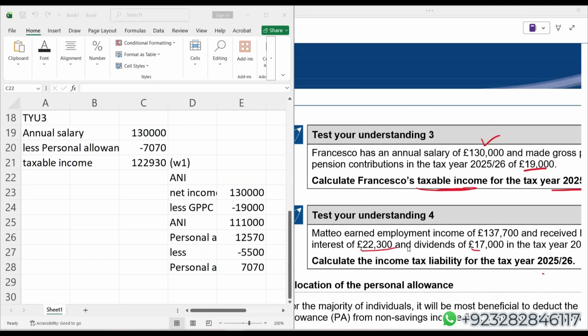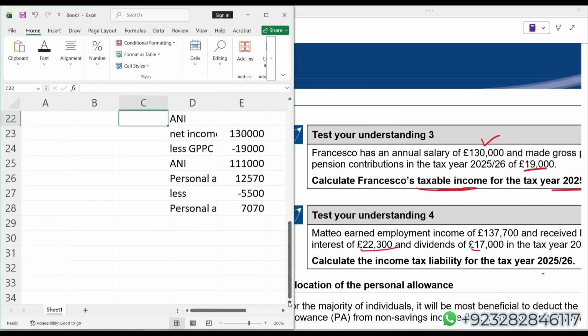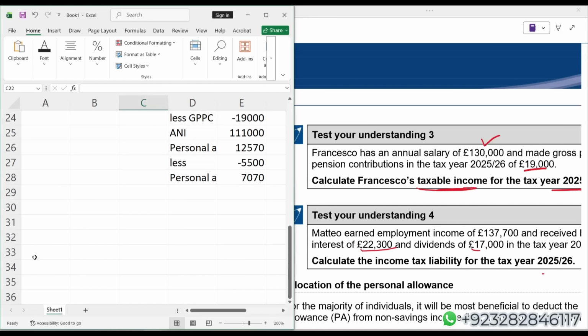Students, any answer before we start solving this test your understanding? Student, nobody has given any answer, which is quite surprising. Okay, let's solve it quickly to save the time.